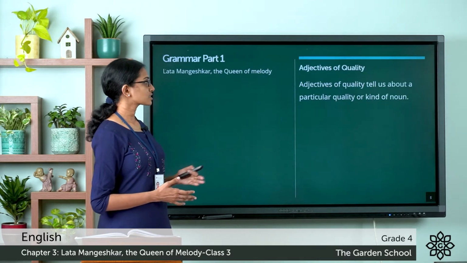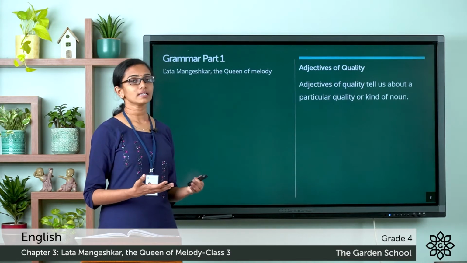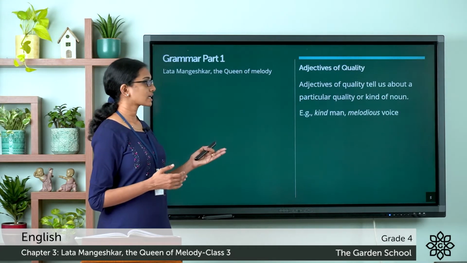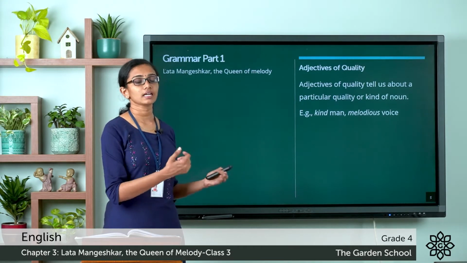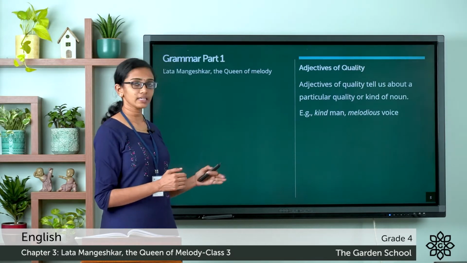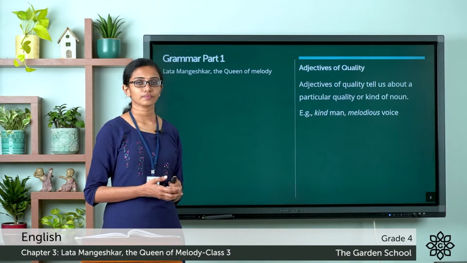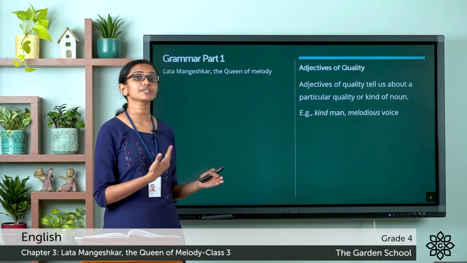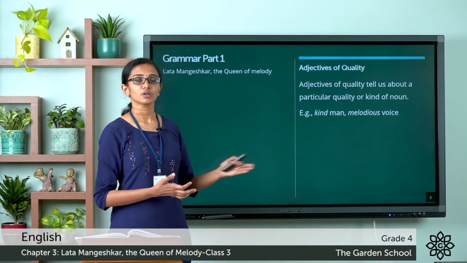So first, the adjectives of quality. These kind of adjectives tell us about a particular quality or kind of a noun. For example, when you say kind man, the adjective kind describes that the man is kind. So it is showing a quality of that man. So the word kind is an adjective of quality. Now melodious voice. The adjective melodious describes that the voice is melodious. The quality of the voice is melodious. So melodious is an example of an adjective of quality.